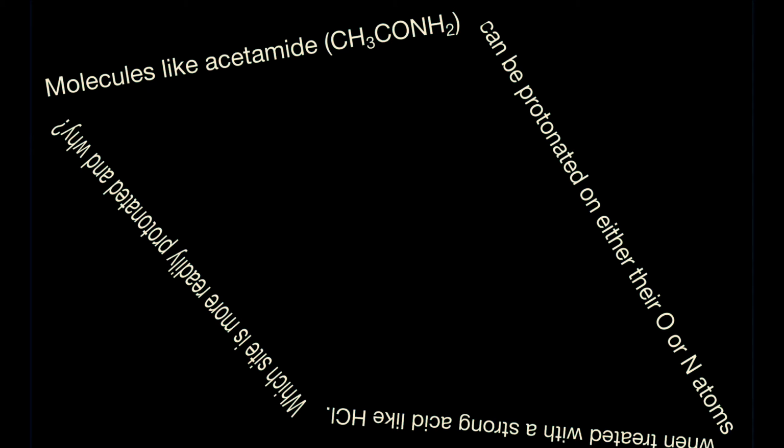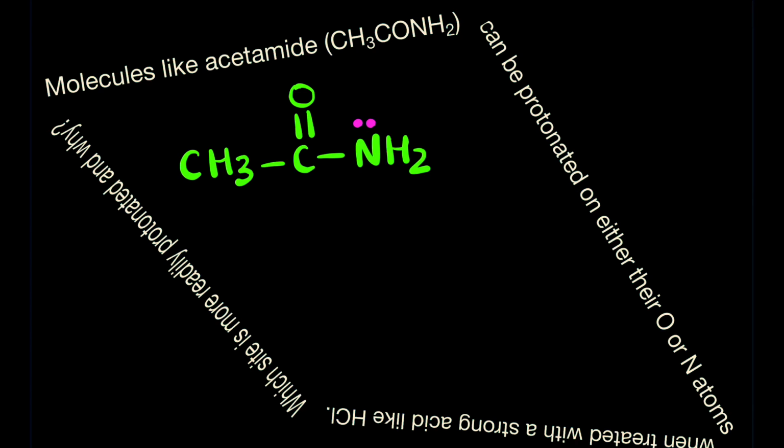Okay, so if you see the structure of acetamide, it is CH3CONH2. This is acetamide where the nitrogen has one lone pair and the oxygen has got two lone pairs. Now, when it is treated with HCl, HCl is an acid, so this molecule will behave like a base and will do an acid-base reaction. Now, which atom will get protonated first, and has more chances of protonation? Is it nitrogen or oxygen?